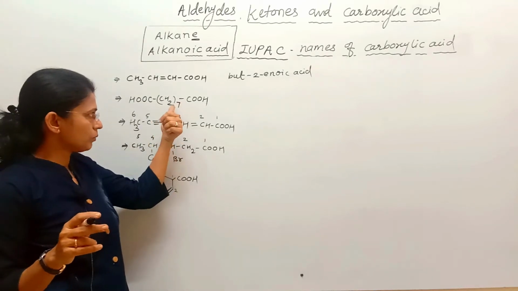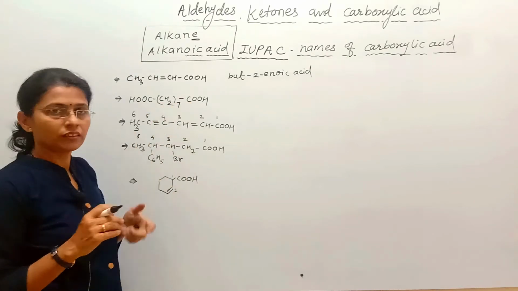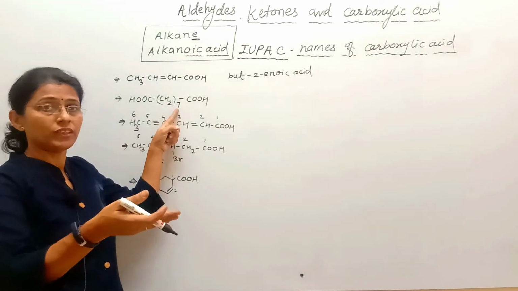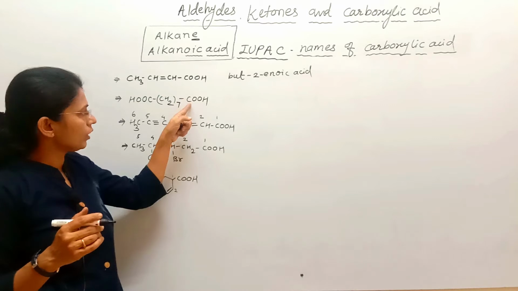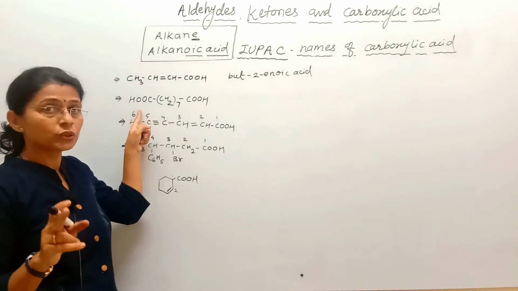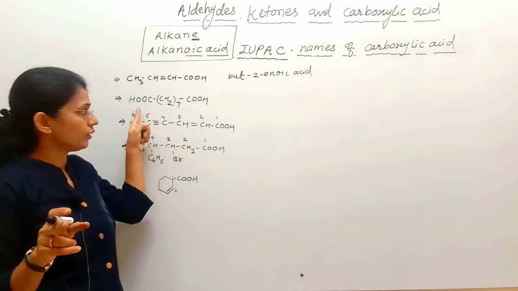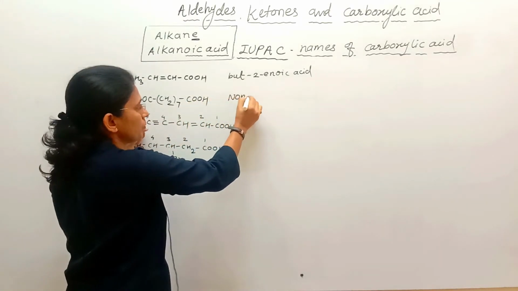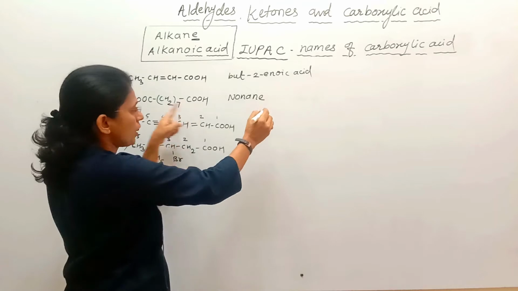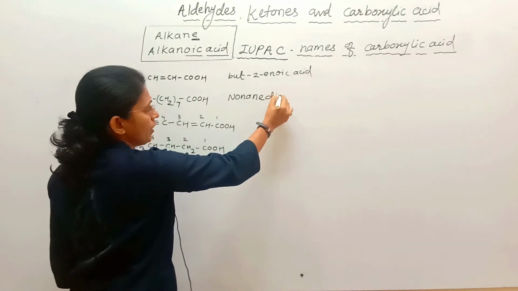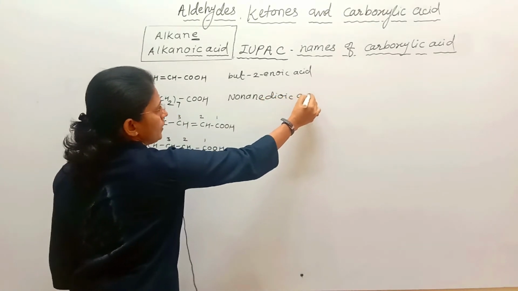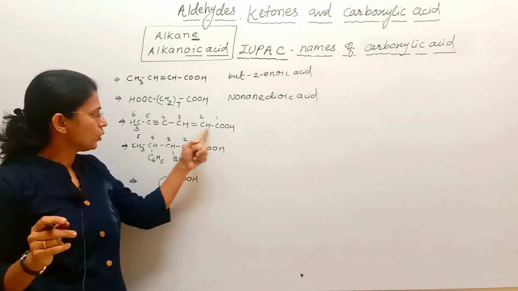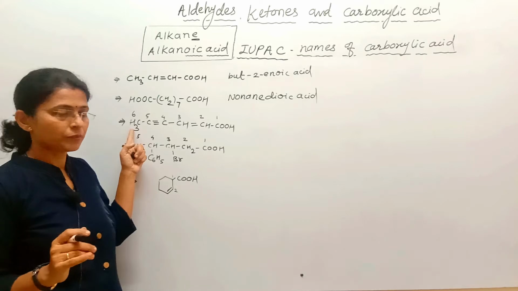See here, total carbon 7, 8, 9. CH2 by 7 means the CH2 unit gets repeated 7 times. So these 7 carbons, 8 and 9. Total 9 carbons are there. So the parent alkane is nonane, and 2 carboxylic acids are there. So I will write the complete spelling of nonane. 2 carboxylic acids, hence di-OIC acid. Nonane dioic acid.